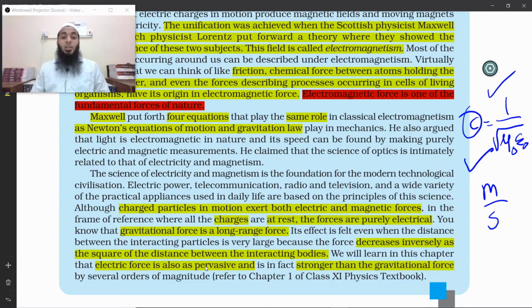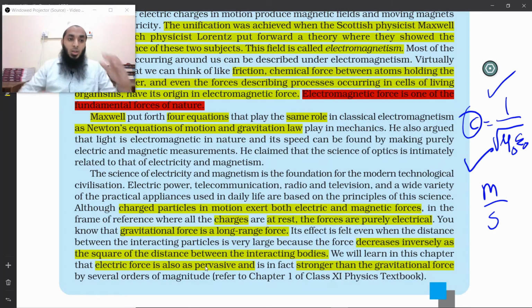Although charged particles in motion exert both electric and magnetic forces, in the frame of reference where all the charges are at rest, the forces are purely electrical. You can understand this with the idea that a charge at rest produces an electric field around it. We will learn more about this in this chapter. And if the charge is moving with uniform speed, it will produce an electric field, and apart from that it will also produce a magnetic field.